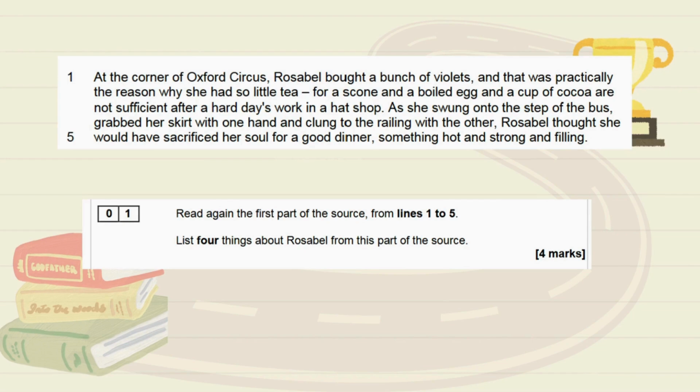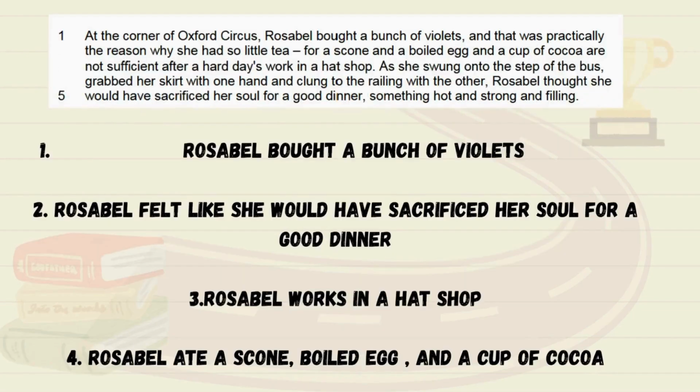Alright, if you guys are ready to share the answers, then we'll have a look. These are the answers I found. If you guys have found different ones, put them down in the comments and I'll check if they're correct and we'll mark them together. But the first thing I wrote is Rosabelle bought a bunch of violets. We can see that because it says it very clearly here. Rosabelle bought a bunch of violets. Next one I wrote down was Rosabelle felt like she would have sacrificed her soul for a good dinner, which is what it says here. Rosabelle thought she would have sacrificed her soul for a good dinner.